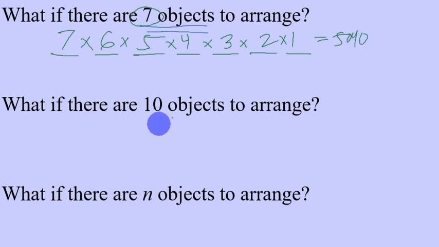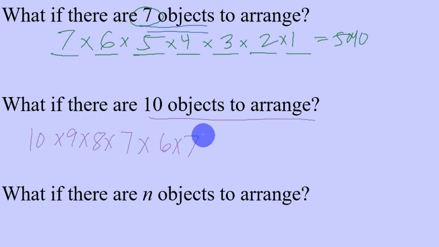More so if we're going to have 10. If we are going to have 10 objects to arrange and they should not be repeating, then we would have 10, 9, 8, 7, 6, that should be 5. There you go, that should be 5, 4, 3, 2, and 1. And that will actually lead us to 3,628,800 arrangements.